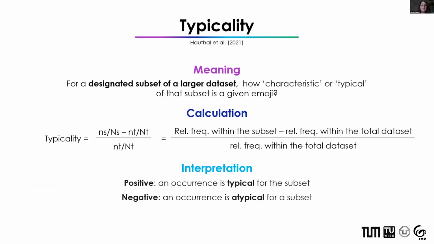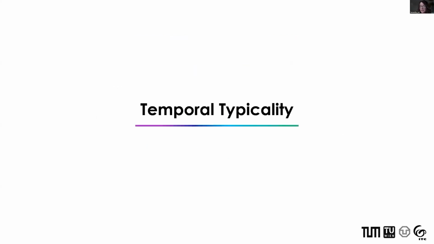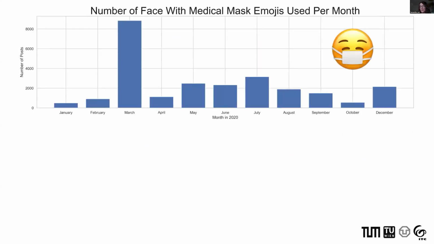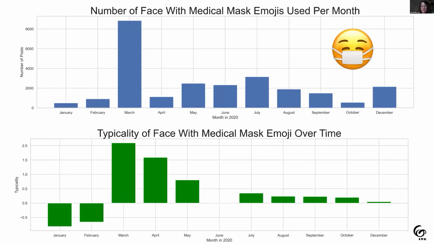Therefore, I turn to the typicality measure, which tells us for a designated subset of a larger data set, how characteristic or how typical of that subset is a given emoji. We can see that it's calculated as the normalized difference of relative frequencies. And we can look at typicality firstly across time. So for example, we can look at this masked face emoji, and above we have the absolute frequency and below we see the typicality.